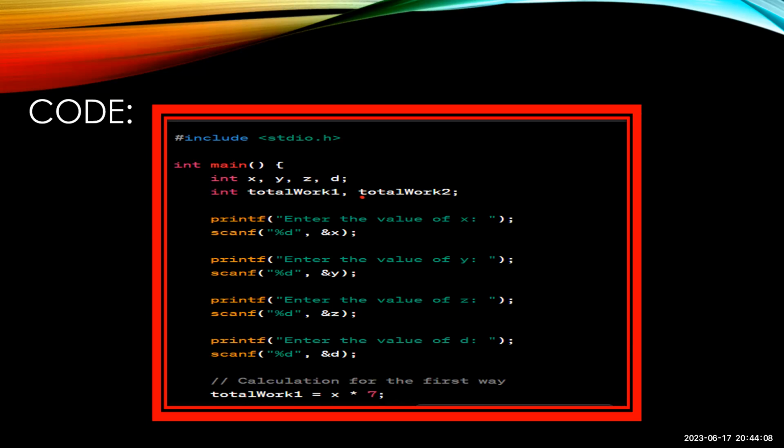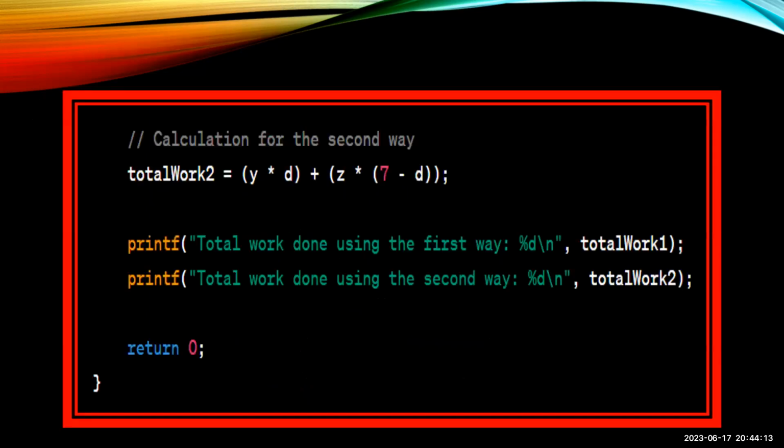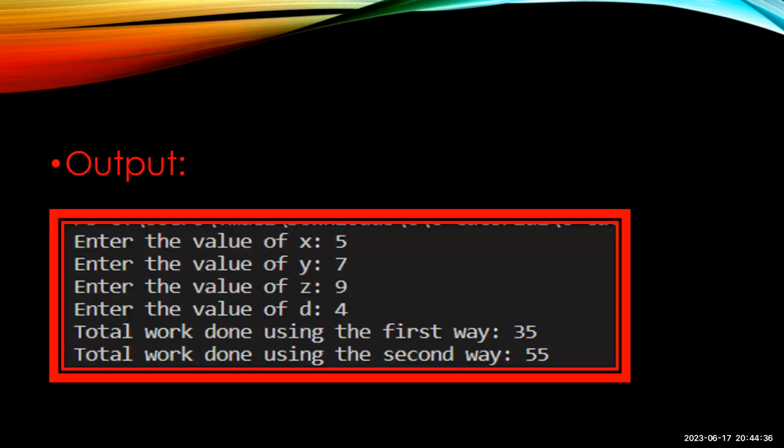Calculation for first way: total work 1 is equal to x into 7. Calculation for second way: total work 2 is equal to y into d plus z into 7 minus d. Printf total work done using the first way is percentage d backslash n, comma total work 1. Printf total work done using the second way is percentage d backslash n, total work 2. Return 0, and the code is completed.